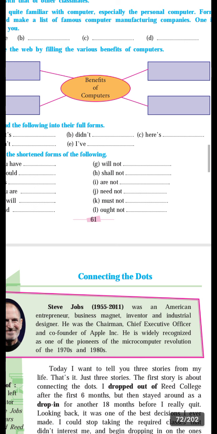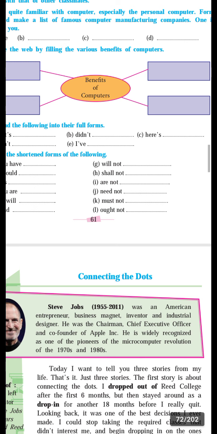Business magnate. Business magnate means he is the magnet of business, an inspirational personality. Like in our India, Ratan Tata, Birla. These are also business magnates. Like this, Steve Jobs also. He was the inventor and an industrial designer, he made many industries related to computers.